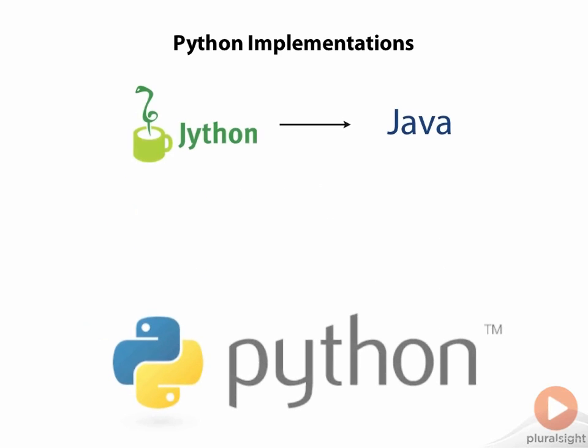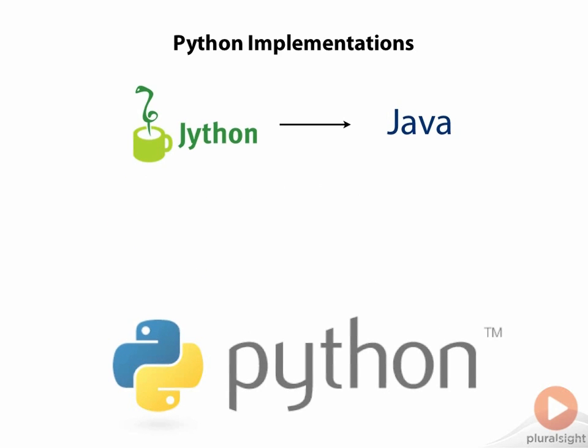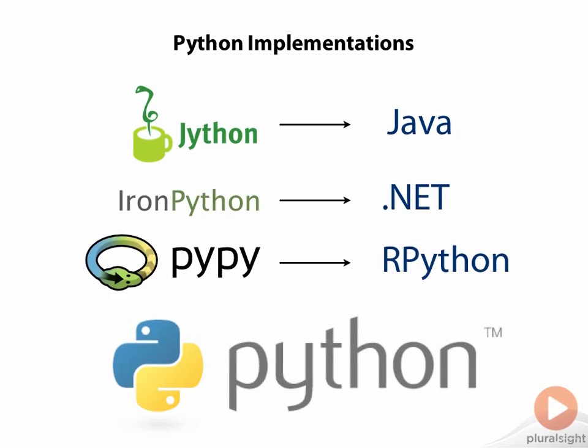Other implementations of Python include Jython, which is written to target the Java virtual machine, IronPython, which targets the .NET runtime, and PyPy, which is written in a specialized subset of Python called RPython. These implementations generally trail behind CPython, which is considered to be the standard for the language. Much of what you will learn in this course will apply to all of these implementations.